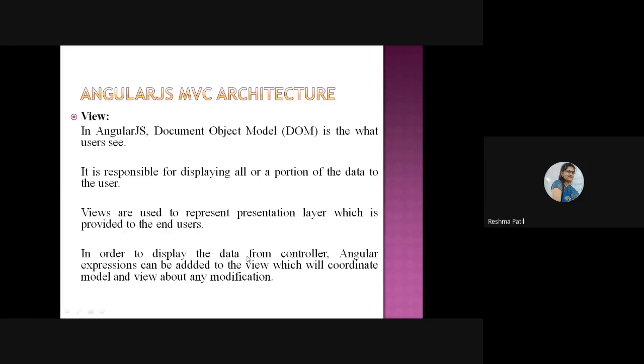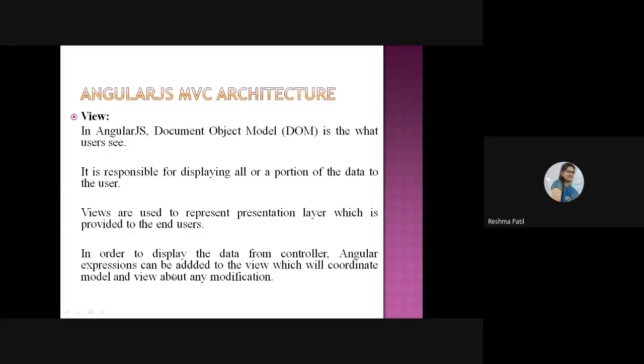In order to display the data from the controller, here we are going to get the classes for particular data. In order to display the data from the controller, Angular expressions can be added. As we use the expression %d in C to replace the value, whatever variable we give after the comma, that variable's value is going to replace the %d. %d is the expression. Similar types of expressions are available here in AngularJS.